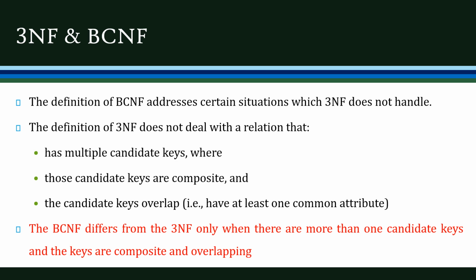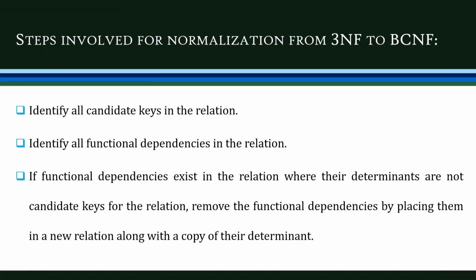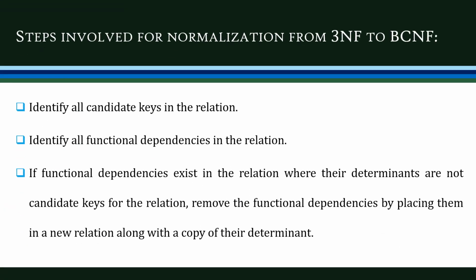So BCNF differs from the third normal form only when there is more than one candidate key and the keys are composite and overlapping. As we just said, if a table is in BCNF, then every determinant should also be a candidate key. That's a constraint here.